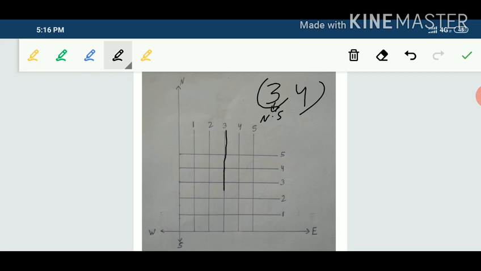This is the street parallel to the north-south road. Second, street number 4 parallel to the east-west road: 1, 2, 3, 4. Then how many cross streets are there? Only this one is the cross street. So only one cross street is there.